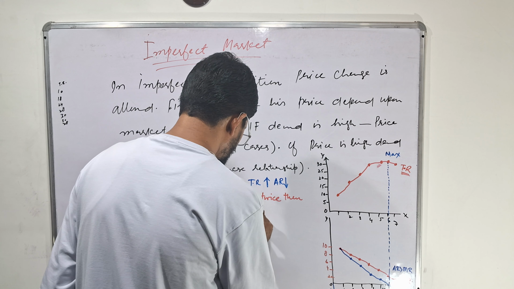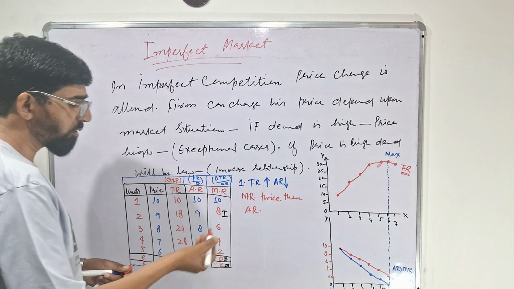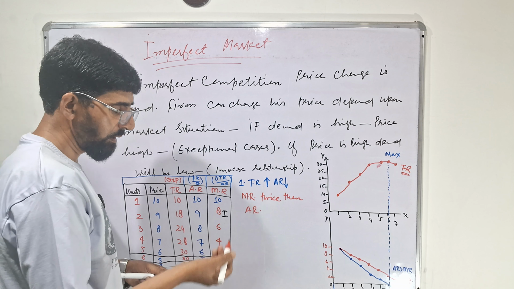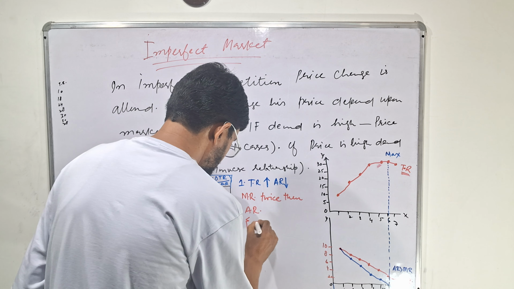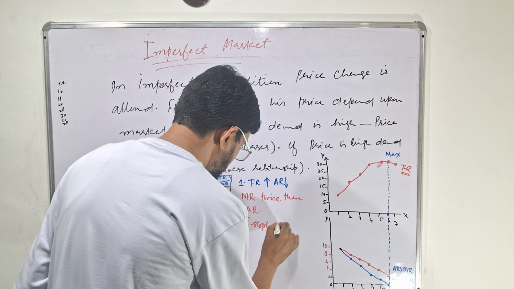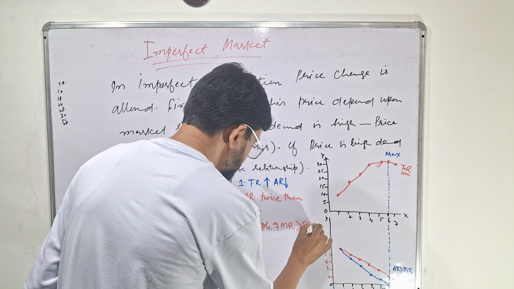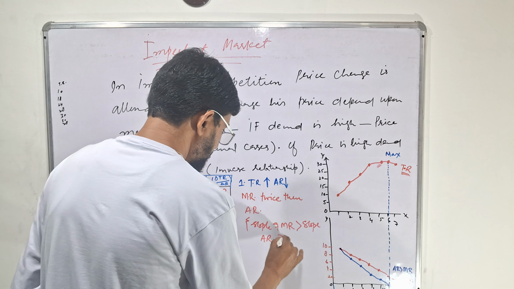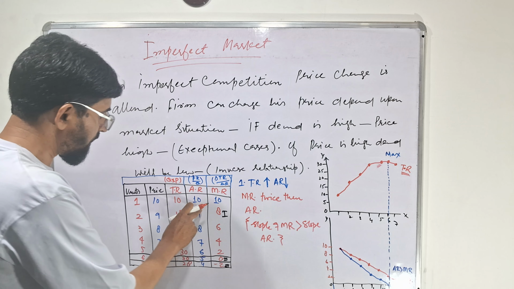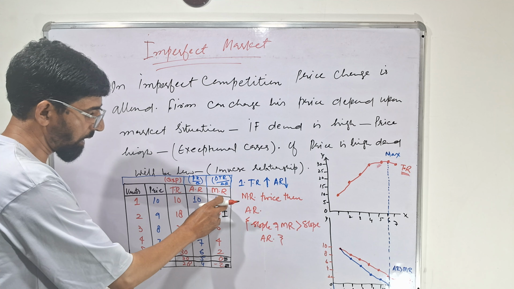Marginal revenue is declining twice as fast, which means the slope of marginal revenue will be more than the slope of average revenue. I write this for understanding purposes. Why? As I said, average revenue is declining once, while marginal revenue is declining twice.